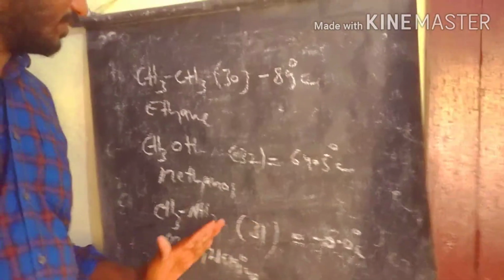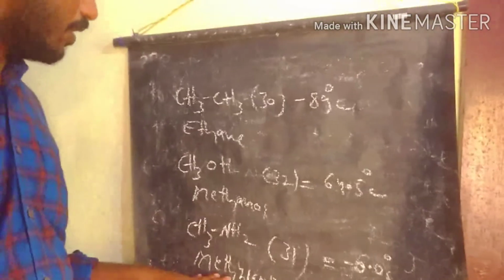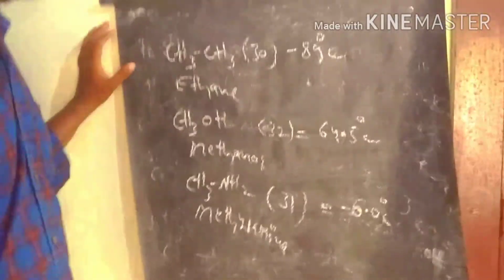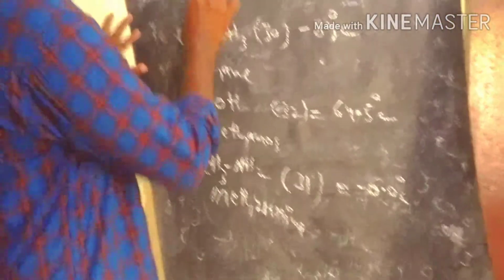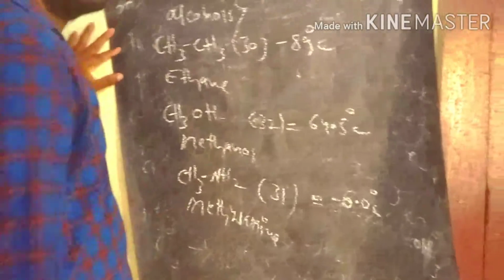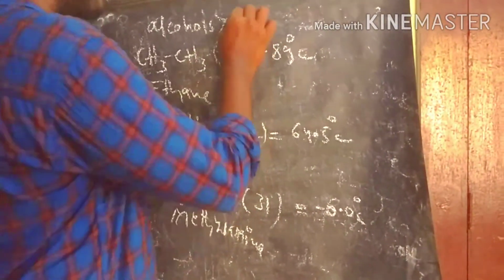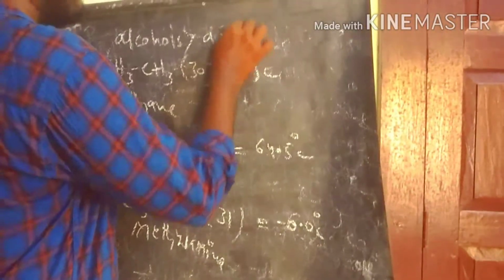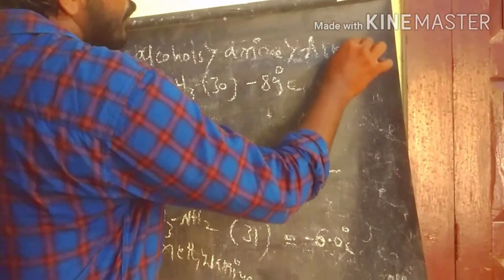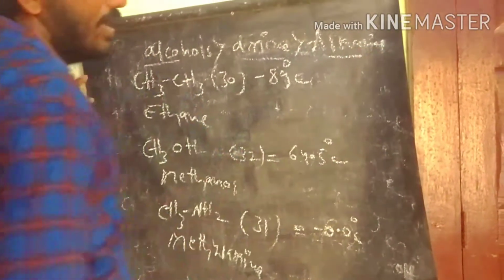The alcohols have higher boiling points when compared to amines, then alkanes. So this is the order, first alcohols having higher boiling and melting points because of their hydrogen bonding nature. The second one is amines, the last one alkanes. So this is the order of boiling points and melting points of the amines.